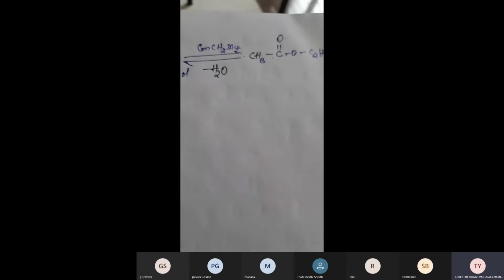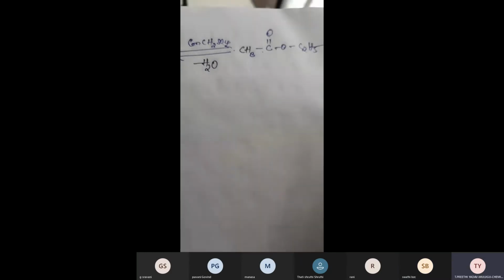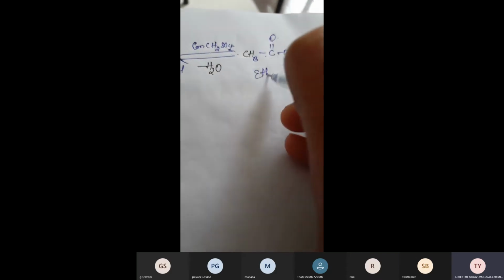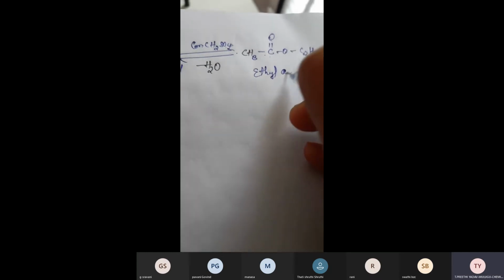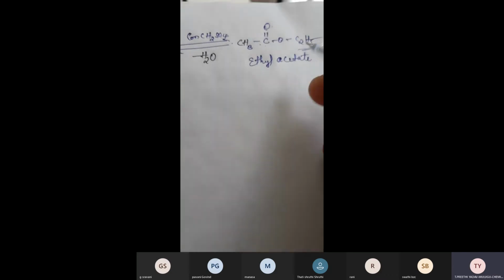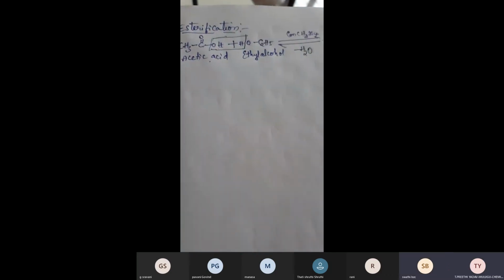And the name of this ester, I'm telling the common name. C2H5 means it is ethyl. CH3COO you can consider as acetate. So the name of the ester is ethyl acetate, and this reaction is called esterification. Is it clear?